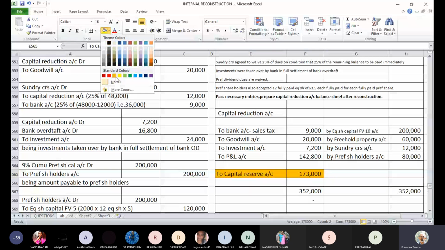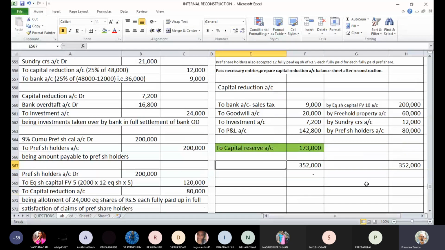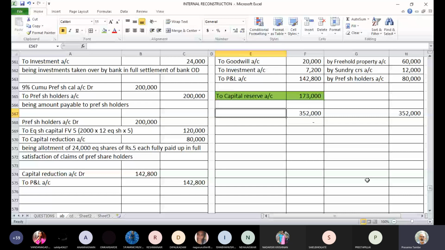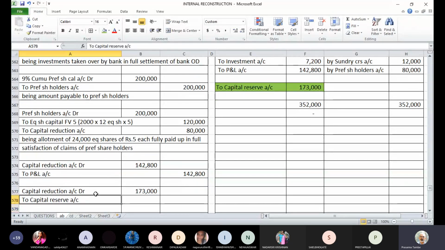Balancing figure taken to capital reserve account. So we need to pass one more entry towards the end, that will be capital reduction account debit 1,73,000, to capital reserve 173,000, to close the capital reduction account.